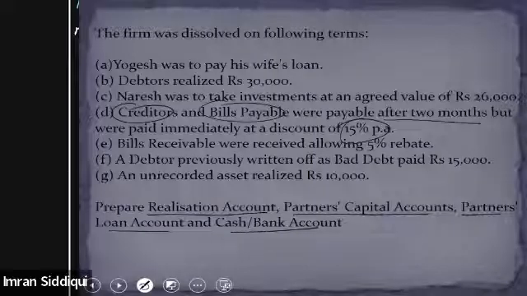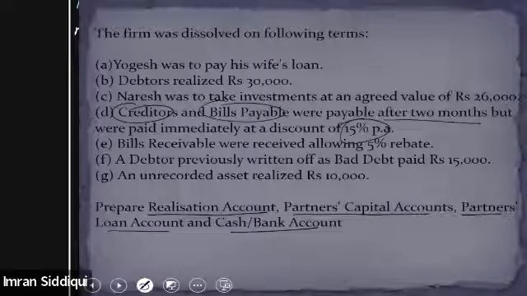And same in case of bills payable as well. We were to pay the bills payable after the period of 2 months, but since we are paying before the due date, and the payment is being made immediately, we are getting a 15% discount in this case as well. I hope everybody is getting this point. Everybody understood? Yes, sir.